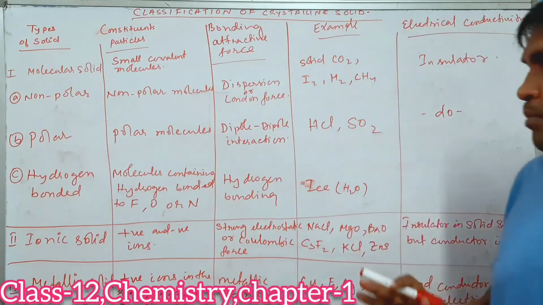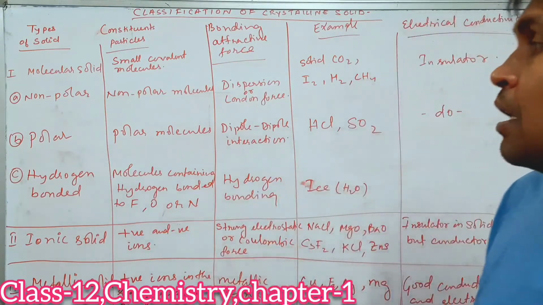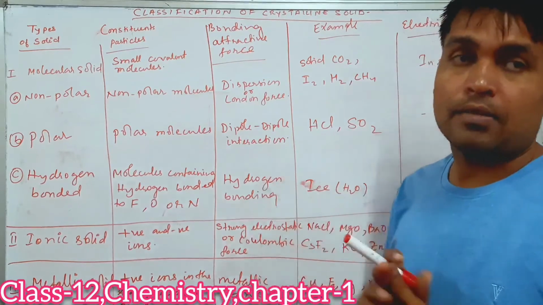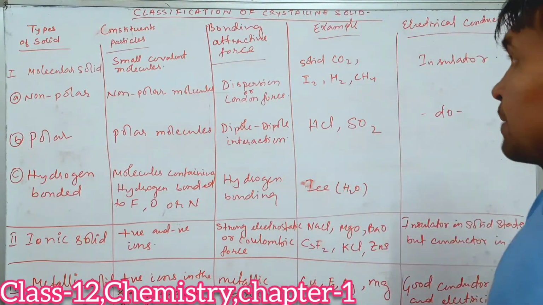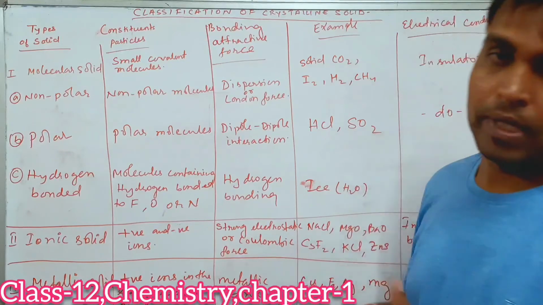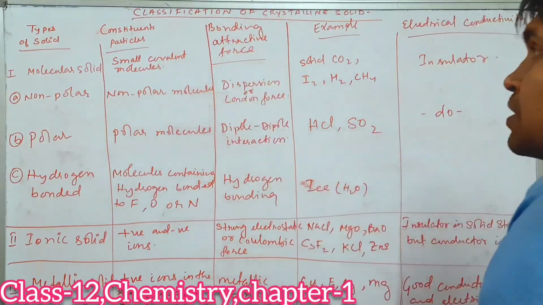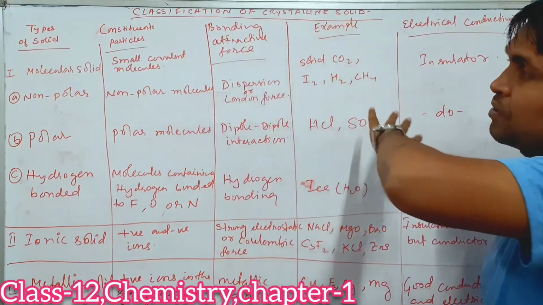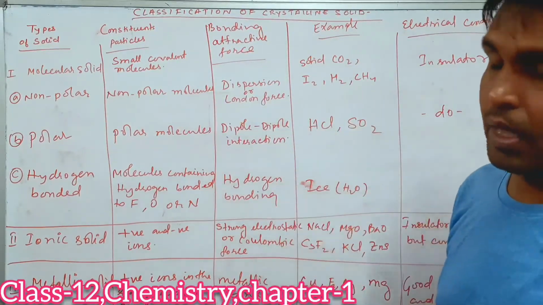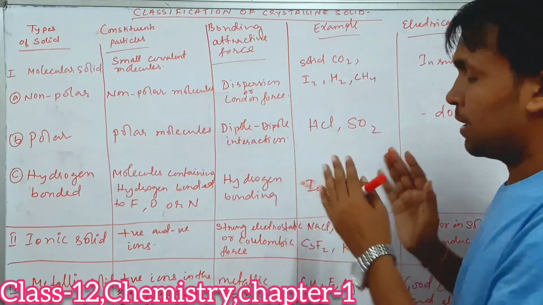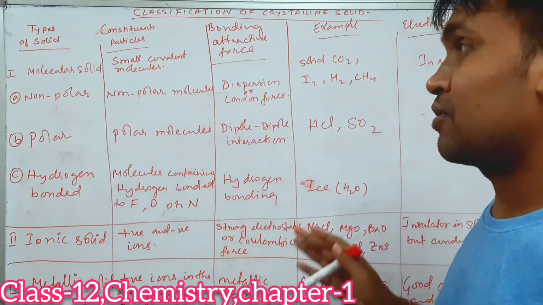For that I have drawn a table. This table is very important for your board examinations as well as for competitive examinations, both for state board as well as CBSE. Instead of writing separately, I have compiled it into one table. Let us try to understand.